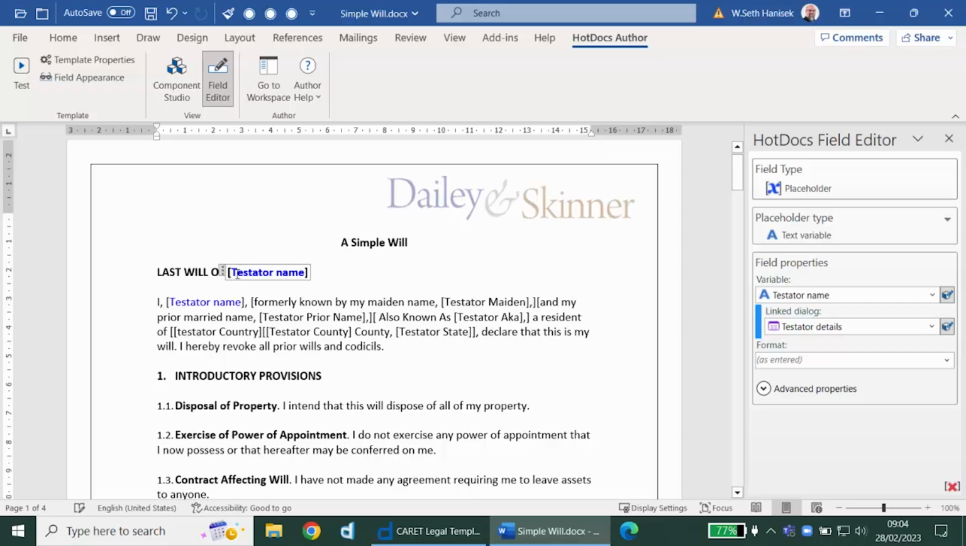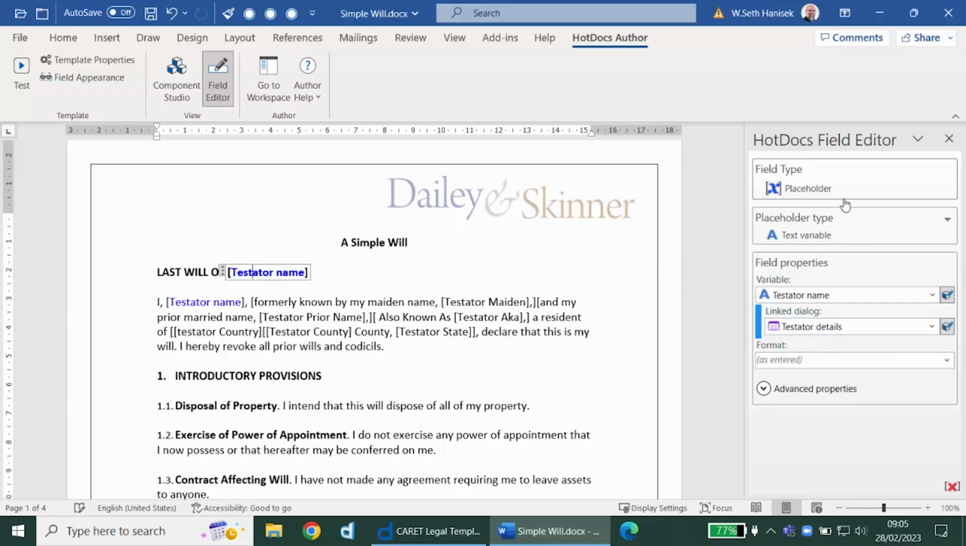Here I would like the name in the very first instance to be in uppercase. One of the things we have control of when we ask a question is the formatting of the answer. When a question gets asked to the user, I don't want the user to have to worry about how that answer will be used in the document.